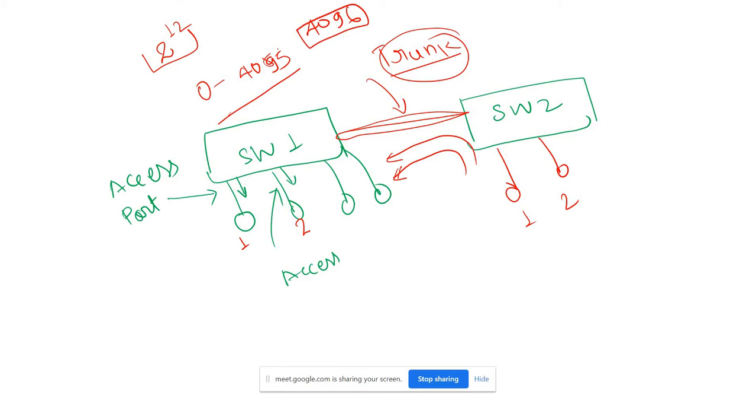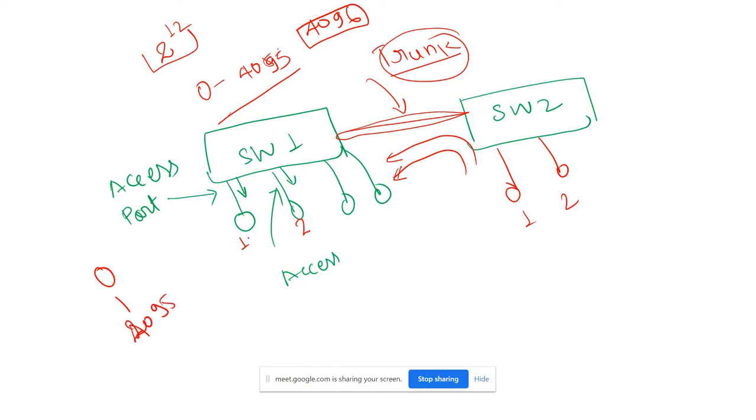Any doubt till now? Sir, please repeat the last one, that 4096. That is just a concept that in the switch we can define VLANs from 0 to 4095 only.